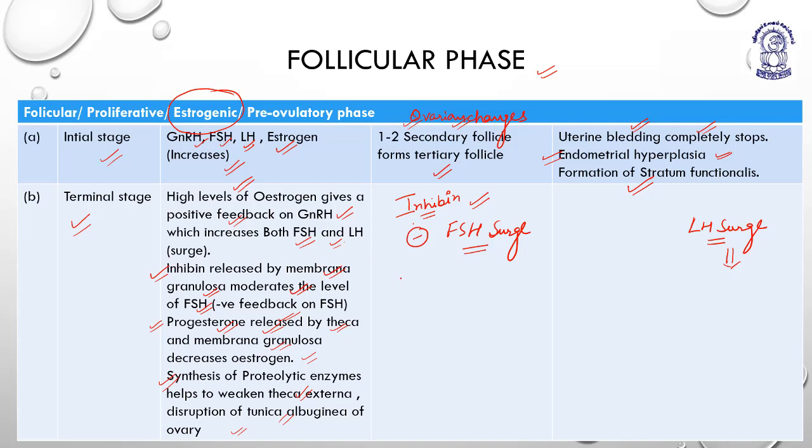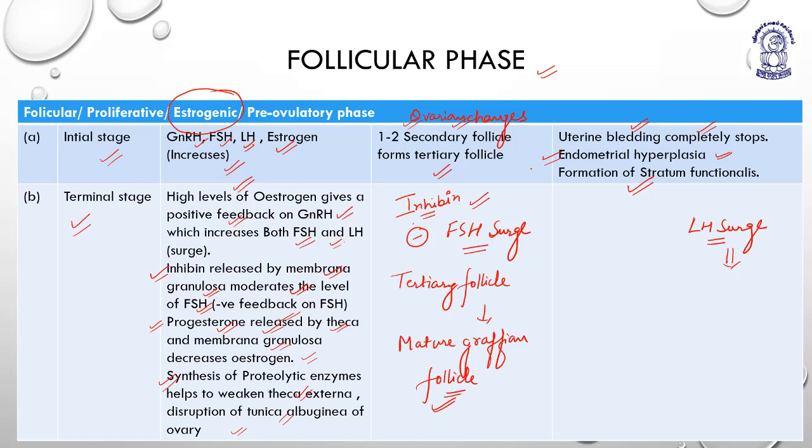So ovarian changes are tertiary follicle converts to mature Graafian follicle. Understood? Mature Graafian follicle. Okay, so only this thing you have to remember.